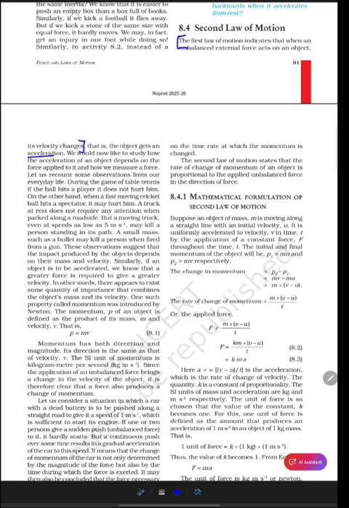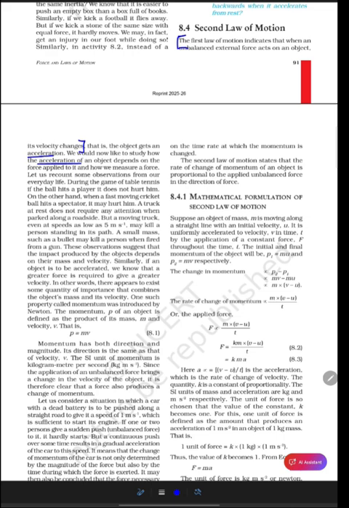So we would now like to study how the acceleration of an object depends on the force applied to it and how we measure a force. What they are saying is we are going to study the relation between the force applied and the acceleration of an object. That's it.